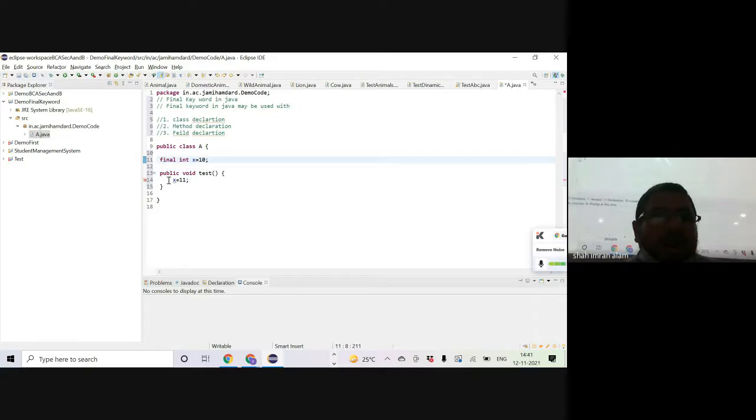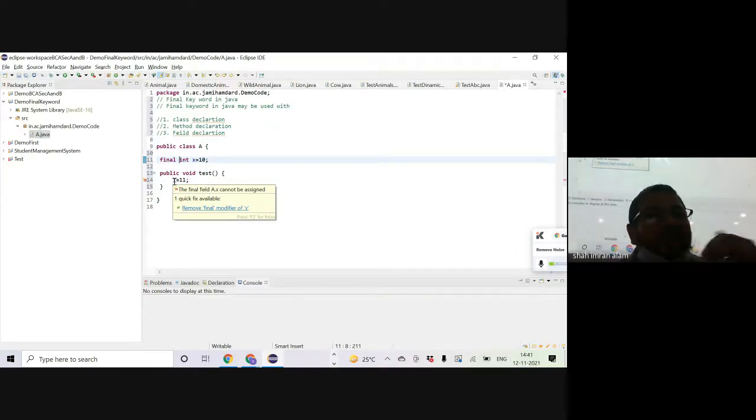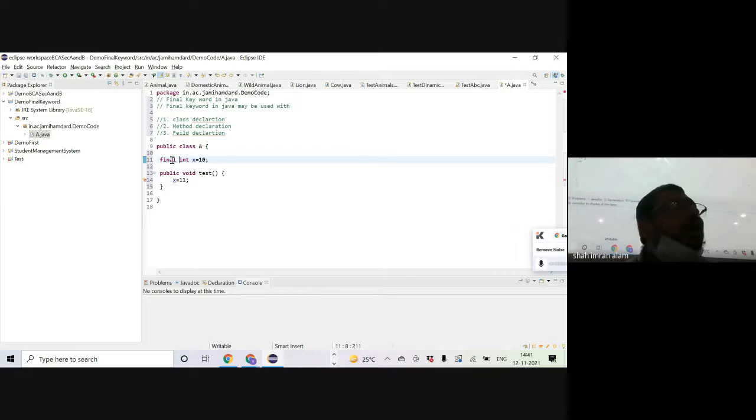you see a compilation error comes to the line number where we have tried to change its value. We have tried to change or vary the value of the variable X. Okay, and the error says the final field A.x, A is the name of the class, x is the name of the variable. That means A.x cannot be assigned a new value. That means a changed value, because with final it's no longer a variable, it becomes a constant.